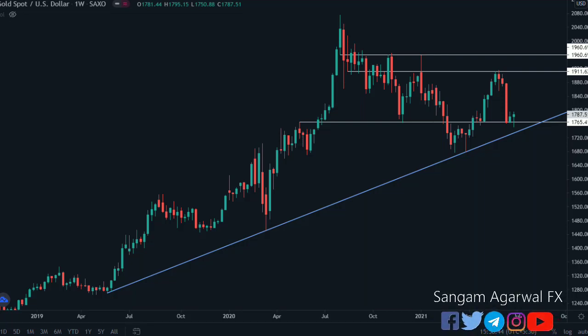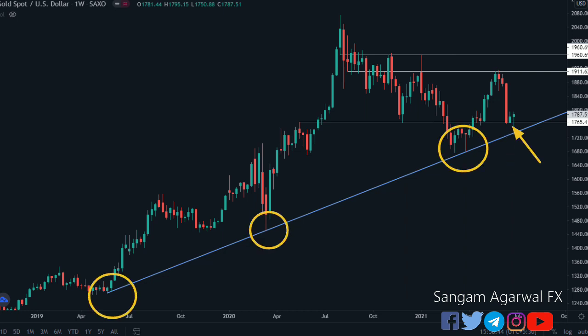This is the weekly chart of gold. This trend line is your dynamic support. 1765 is your static horizontal support. Closing of these three weekly candles confirms buying at 1765.